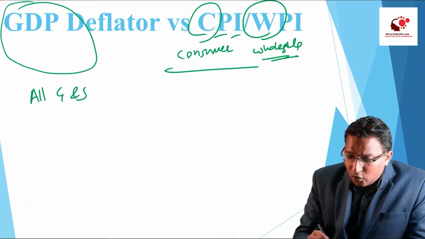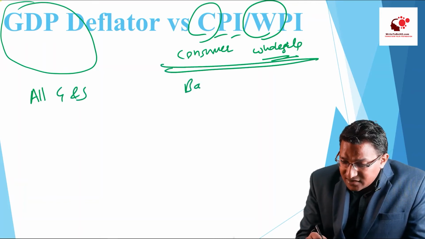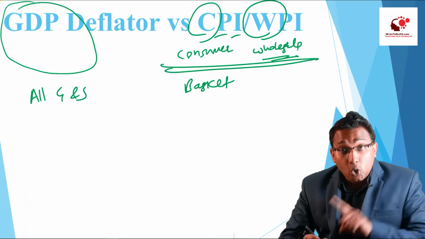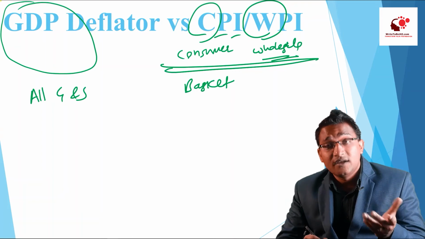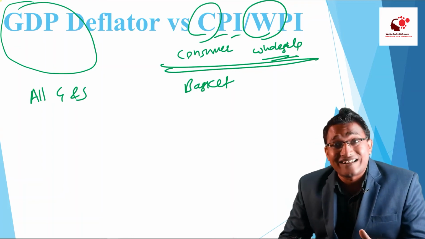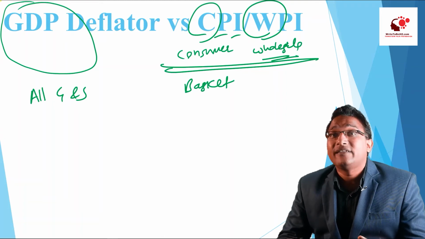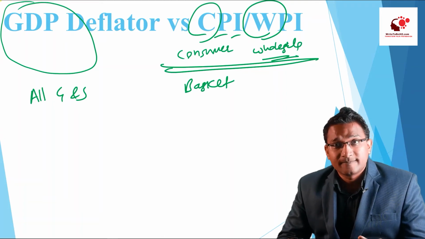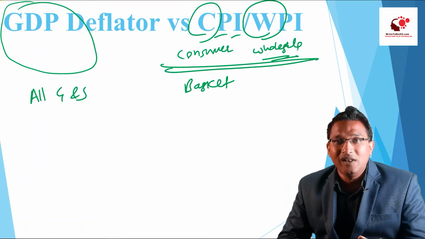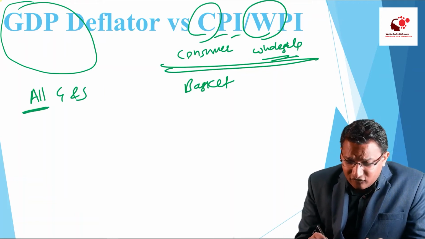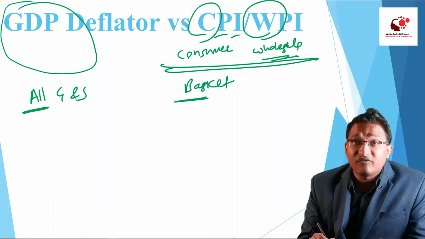The consumer price index considers those goods which are consumed by the consumers, and the wholesale price index considers those goods which are sold at the wholesale level, and there is a limited number of goods. It is not applicable to all the goods because practically it will not be possible to calculate the prices of all the goods. Therefore, the GDP deflator is different from the CPI and WPI. This is the first difference.